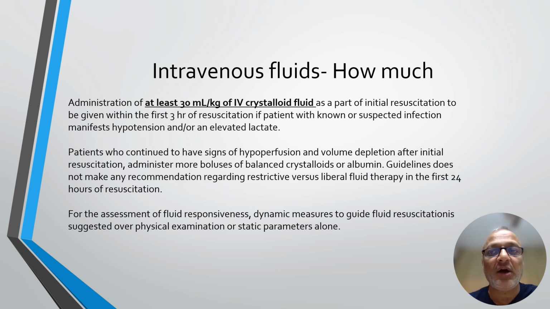Patients who continue to have signs of hypoperfusion and volume depletion after initial resuscitation, meaning after administering 30 ml per kg in the first 3 hours, should be administered more boluses of balanced crystalloids. Or albumin can be given in such patients with the intention to restrict volume intake. Guidelines do not make any recommendation regarding restrictive versus liberal fluid therapy in the first 24 hours of resuscitation.